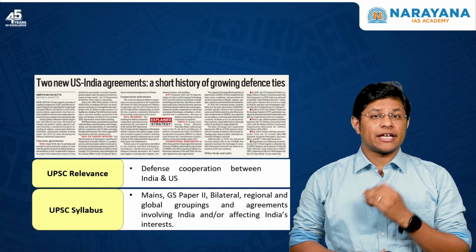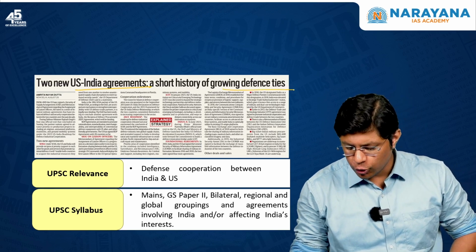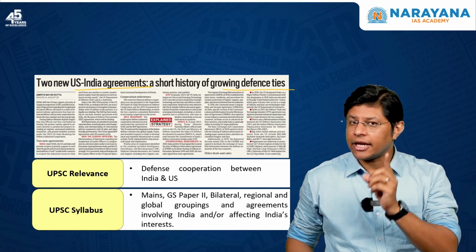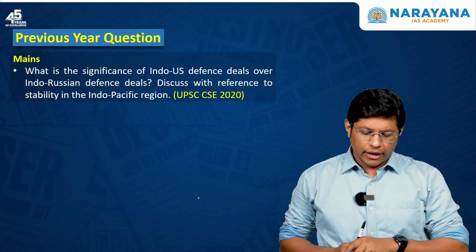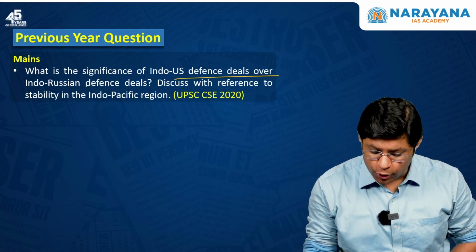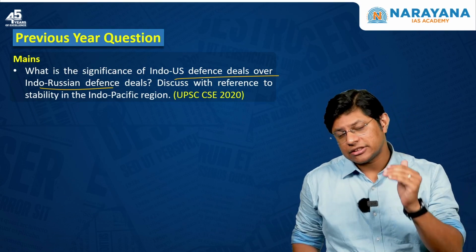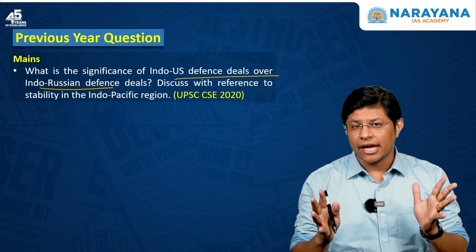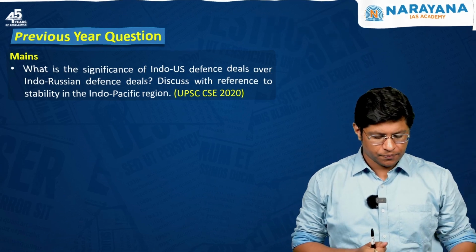Students, the title of the next topic is Two New US-India Agreements, a Short History of Growing Defense Ties. Now, in this article, we are going to understand the defense cooperation between India and the US, and you can map this under GS paper 2. Now, a previous year question: what is the significance of India-US defense deals over the India-Russia defense deals? Very, very important question. A similar question can be asked in the UPSC examination. That's the reason we need to understand the deepening defense relation between India and the US.